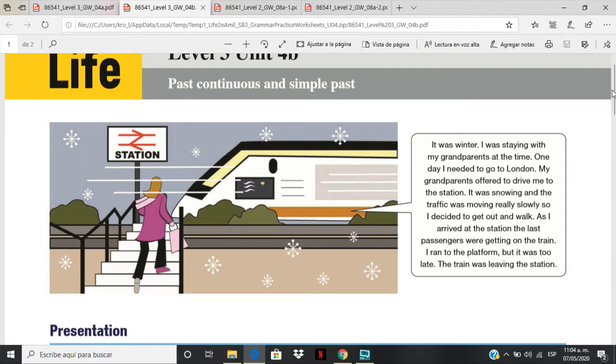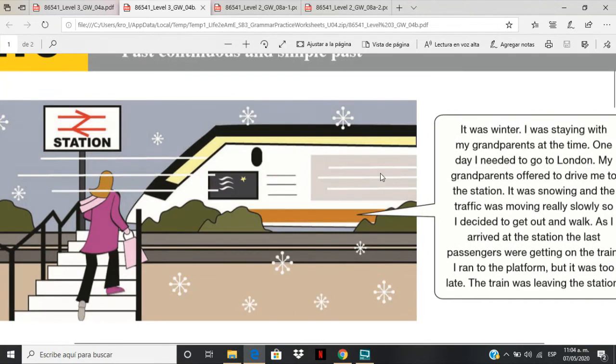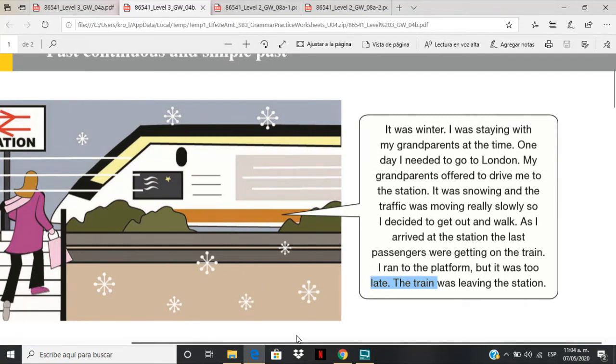Okay, let's start by reading this. This woman is at a station. It looks like a train station. It looks like it is snowing. So I assume the weather is quite cold. And what season do you think this is? Okay. So we have, it was winter.